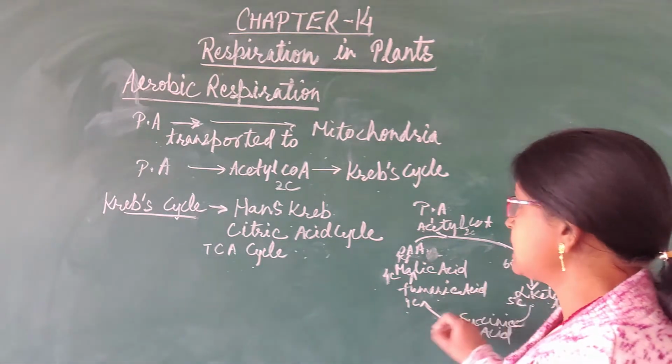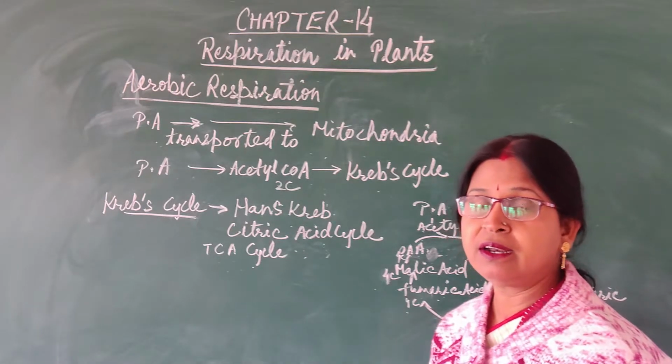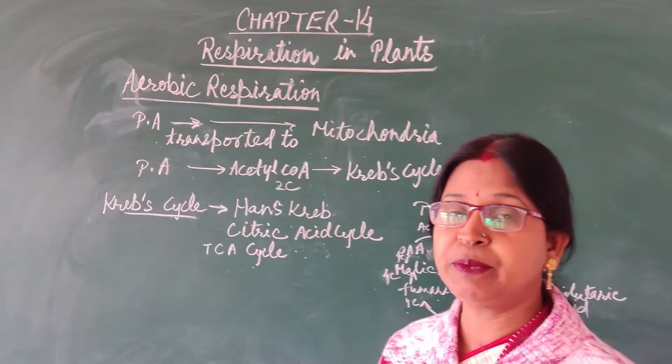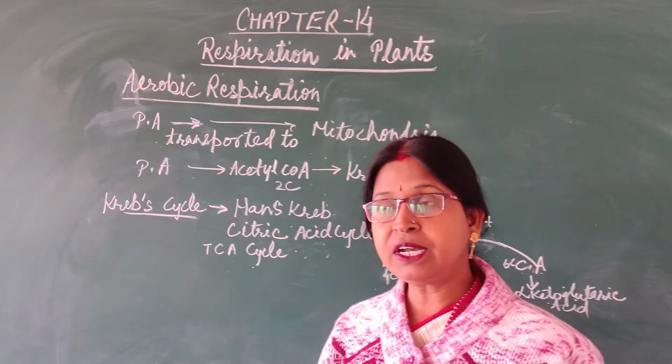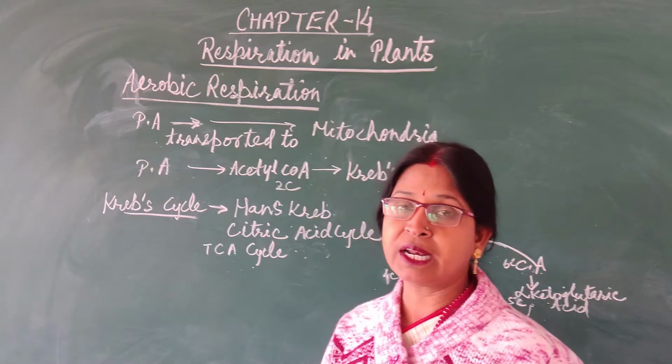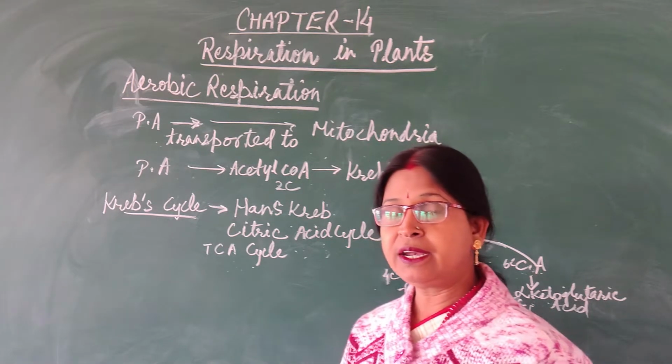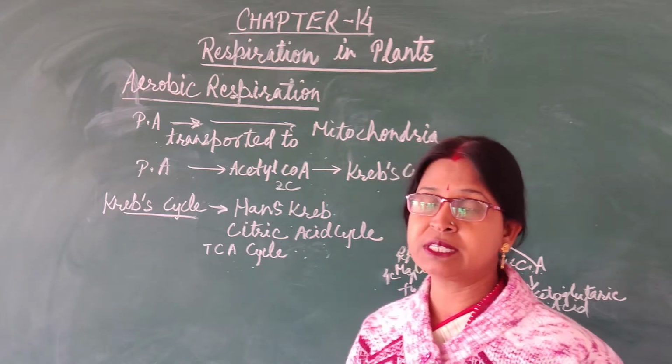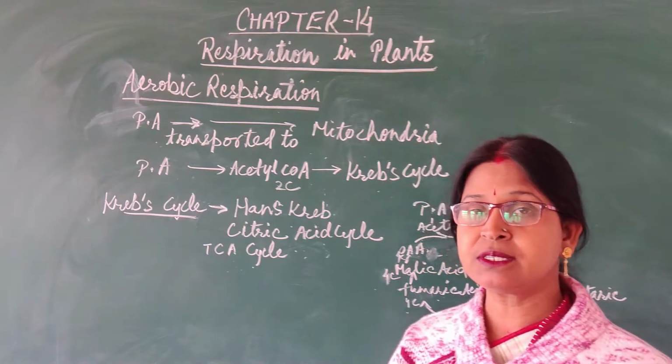So in this way the Krebs cycle will occur and a huge amount of energy will be produced. Different types of enzymes are also catalyzing this reaction, and NAD etc. are all involved in this reaction, which we will discuss through this diagram.